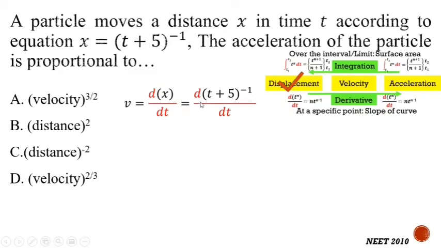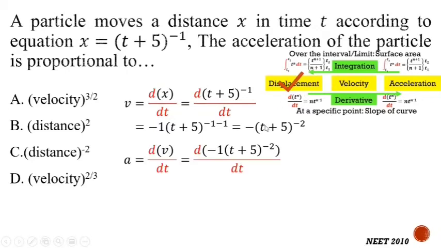So the first derivative is this. In this, we will again multiply by the power and reduce the power. So multiplying by the power, it is minus 1 into (t plus 5), and again reduce the power. Again we need to take the derivative of the bracketed term, and because there is t, the derivative of the bracketed term will be 1. So here, multiplying the power and reducing the power, it becomes minus 2, because minus 1 becomes minus 2. This is the equation for velocity.